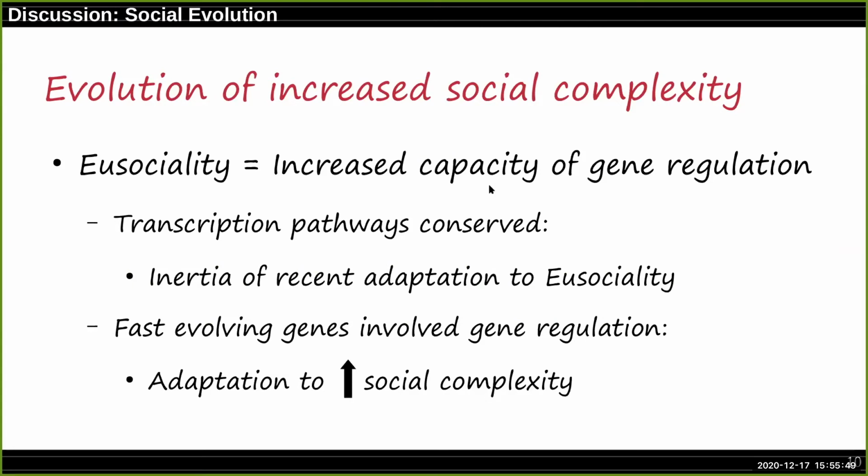In previous papers, studies have demonstrated that adaptation of eusociality is linked with positive selection of transcription pathways. Here we find that transcription pathways are depleted of positively selected genes, which denotes the subsequent conservation of these transcription pathways, most probably to not disrupt the recent and complex adaptation to eusociality. On the other hand, we find other pathways involving gene regulation to be enriched of fast evolving genes, which denotes the adaptation to increase social complexity in honeybees.